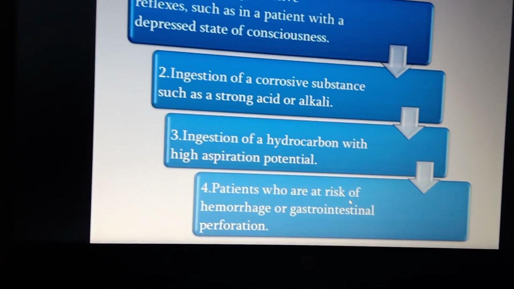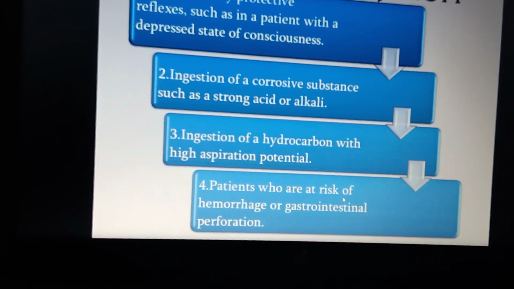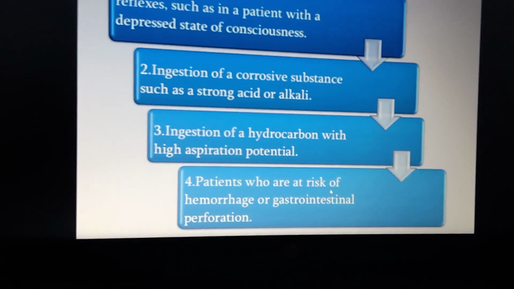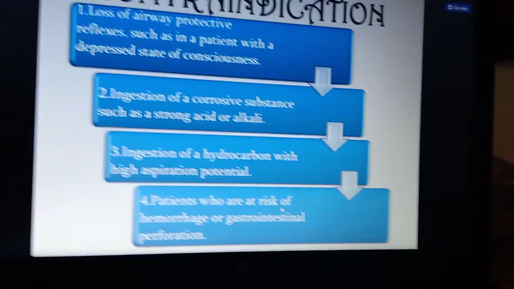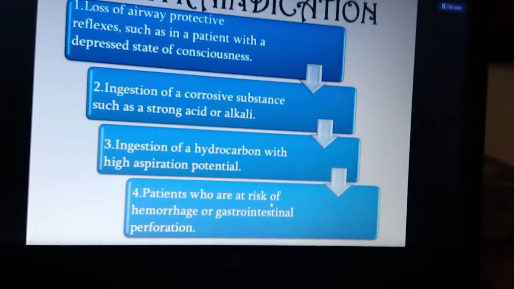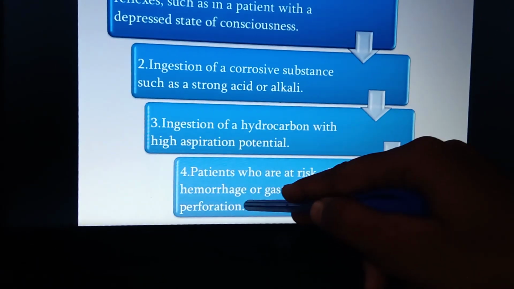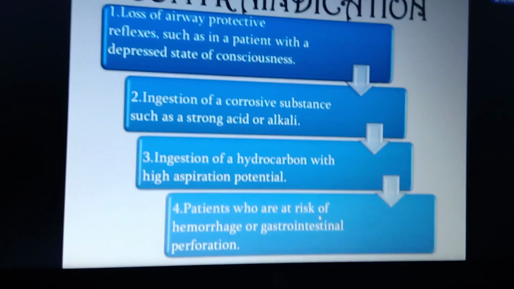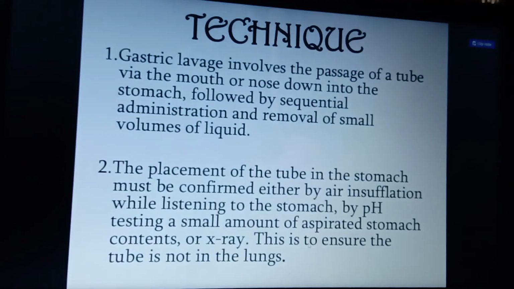Okay, and the fourth one is a patient who is at risk of hemorrhage or gastrointestinal perforation. For example, in the stomach, they frequently have bleeding. So the more you inject the tube into the stomach, navigate, irrigate, or suction out, more hemorrhage is going to happen, and perforation, a hole or rupturing of the area, is going to happen. So that is a contraindication of the lavage.